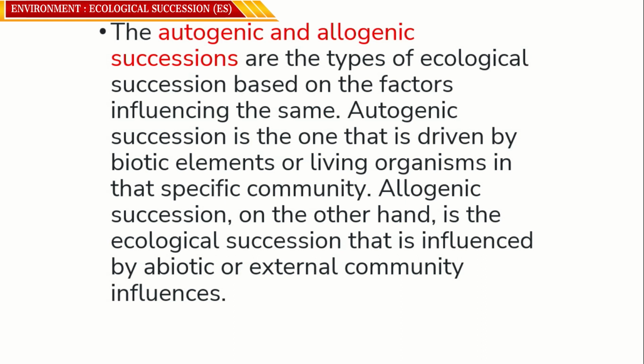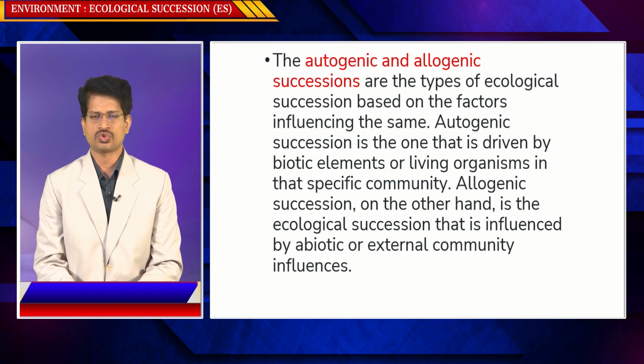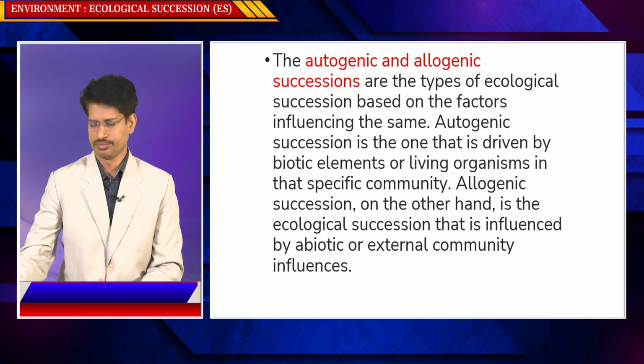Autogenic succession is driven by biotic elements, or living organisms, in the specific community. Allogenic succession, on the other hand, is ecological succession influenced by abiotic or external influences. Abiotic means sunlight, water, temperature, soil.